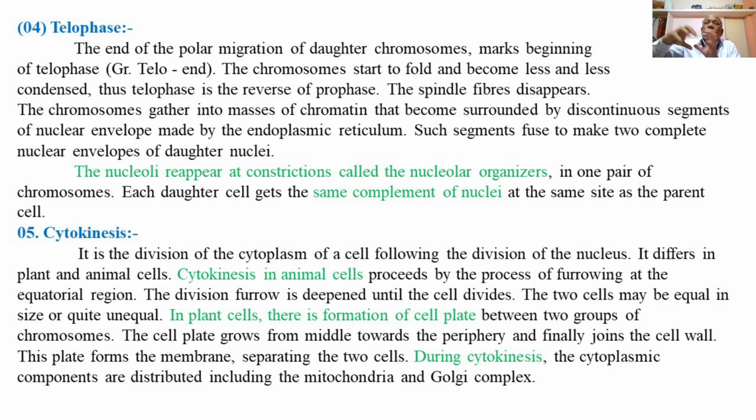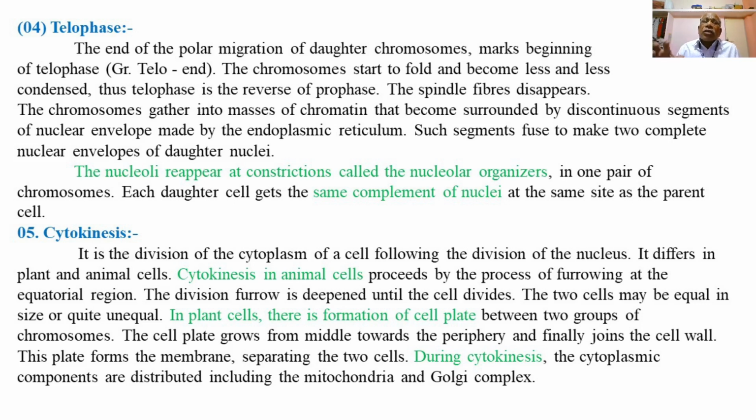So the chromosome complements now have been placed in the opposite pole regions, or the polar ends of the cell. The total set of the daughter chromosomes now have migrated to the opposite ends of the cell, and this marks the beginning of the telophase.